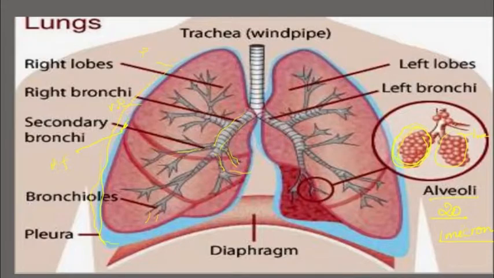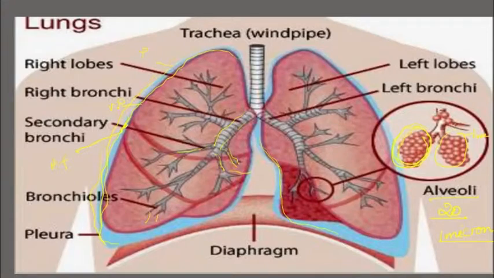When we look into the lobes of the lungs, in the right lung you can see 3 lobes, and the left lung has only 2 lobes. Why is it like that? Because of the positioning of the heart on the left side, the left lung has only 2 lobes.